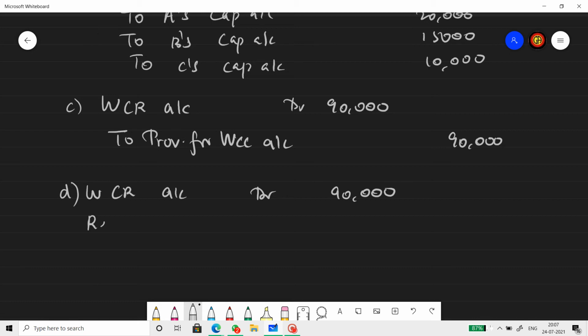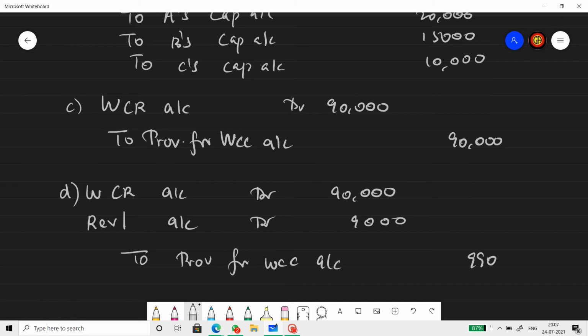Remaining we need 9,000 that we take from the revaluation account, and to provision for WCC account 99,000. So this is how we deal with WCR in the question.